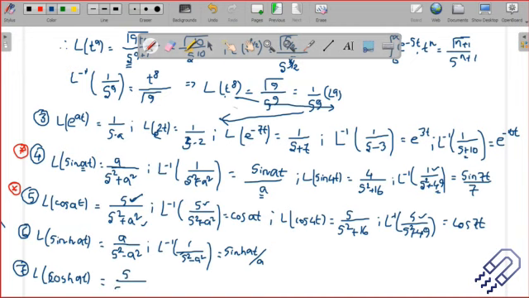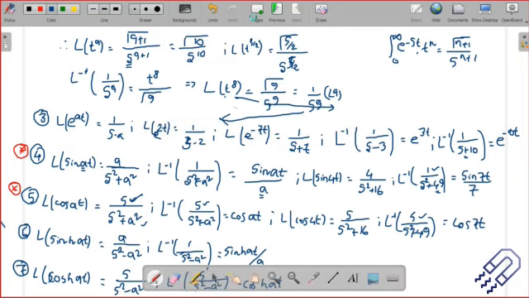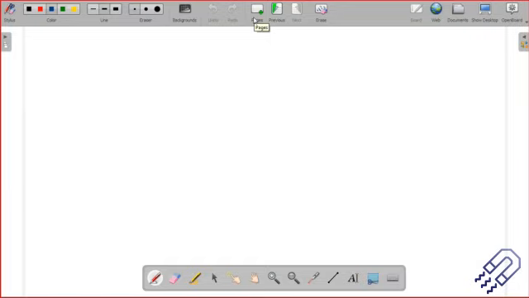Please practice it, find it on your own and confirm that you're getting the results. Cos hyperbolic is similar, and then I can take the inverse, and the inverse of s divided by s square minus a square is equal to cos of hyperbolic at. These are some of the results which are very important. Whenever you do Laplace transform, you are going to come across these problems. This way we can solve so many problems in Laplace transform. You have to just keep on doing the integrations.